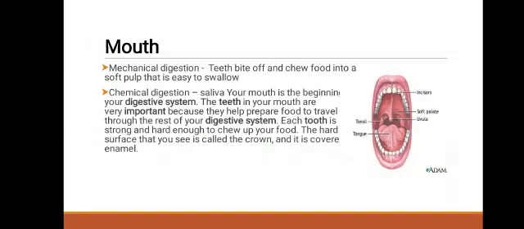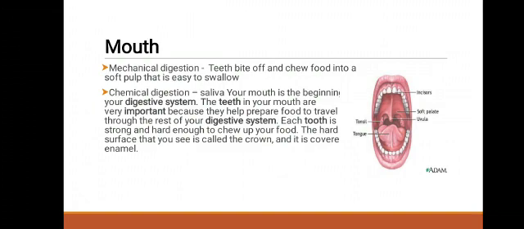In that, the first organ is the mouth. The mouth involves mechanical digestion. In that, teeth bite off and chew food into a soft pulp that can be easily swallowed. Second function of the mouth is chemical digestion. Saliva from your mouth is the beginning of your digestive system. The teeth in your mouth are very important because they help prepare food to travel through the rest of the digestive system.